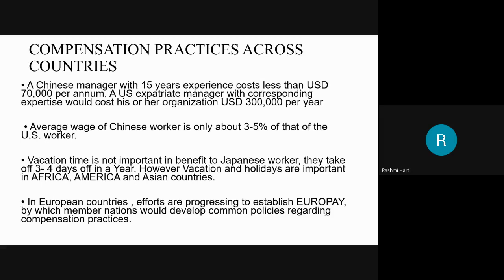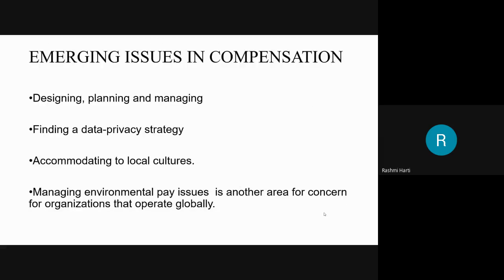In European countries, efforts are progressing to establish a Europe-wide system by which member nations would develop common policies regarding compensation practices. The emerging issues in compensation practices we'll be looking into next class.